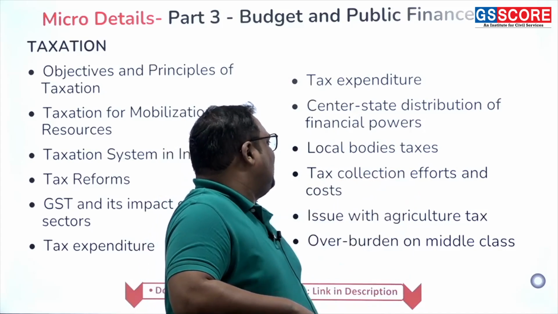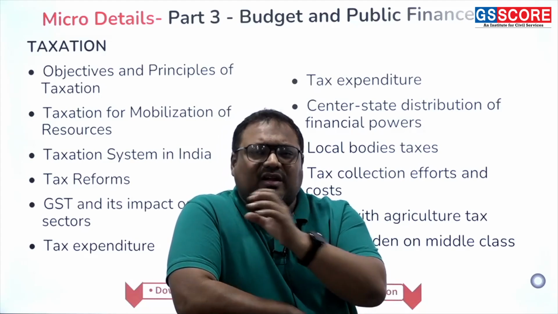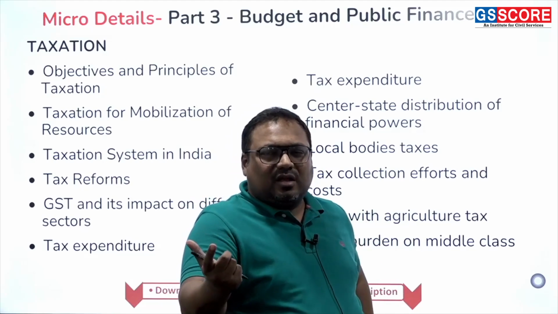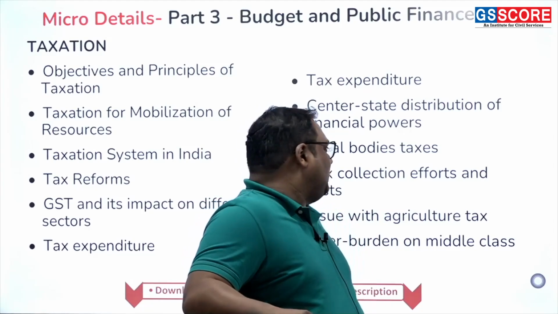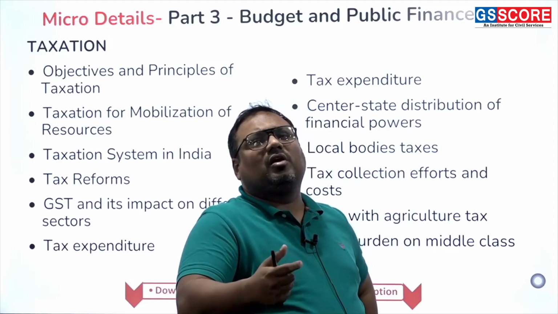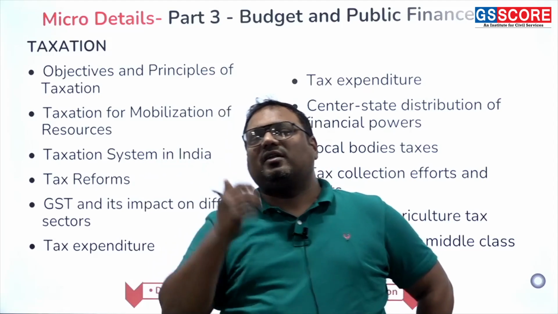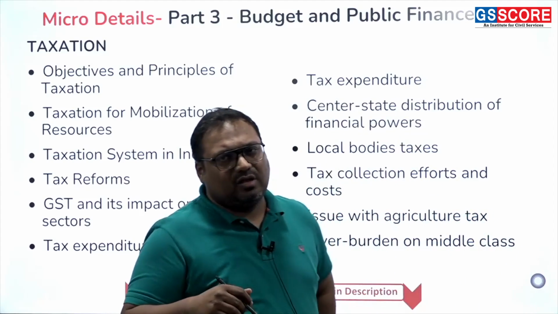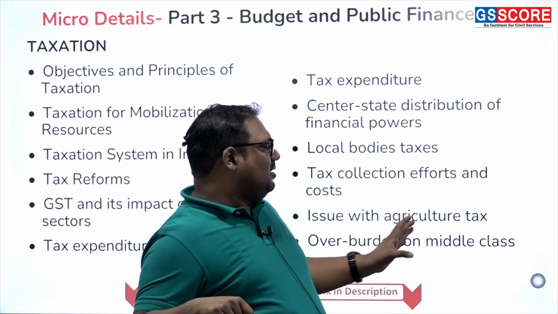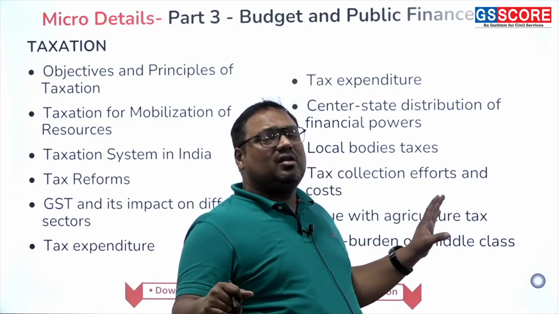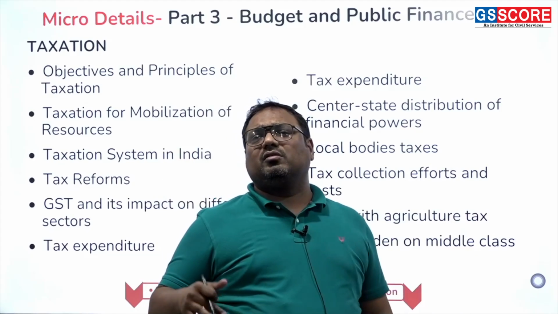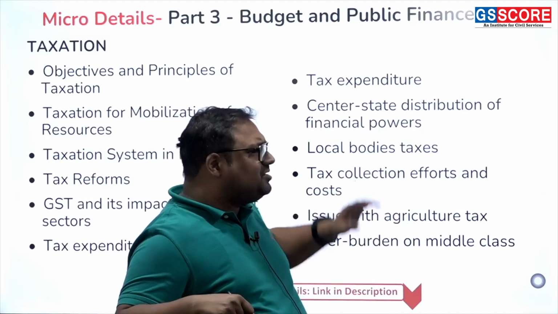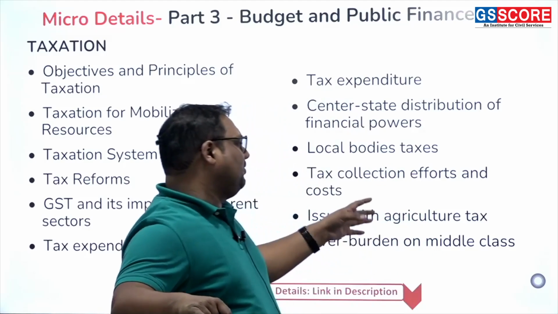Then there is a topic of tax collection effort and cost. Not every tax can be collected very easily. Some taxes are very difficult to collect. Some taxes can be very easy to collect, okay. So for example, agriculture tax is very, very difficult to collect, because agriculture is entirely informal sector in India. So government does not get data automatically from agriculture for large part. Some data we do get regarding the total sale, purchase, etc. But still we do not have enough data to start taxing farmers. Okay, we need to improve data collection. So all those challenges that are there with the tax, you need to study specifically with each tax.